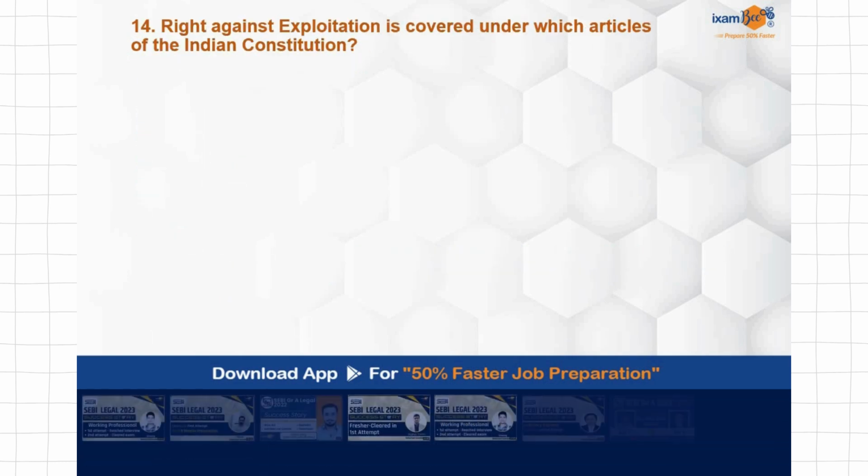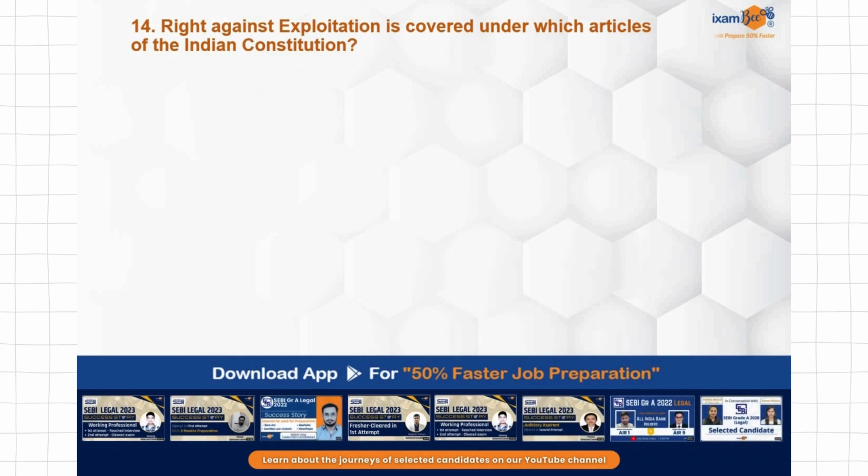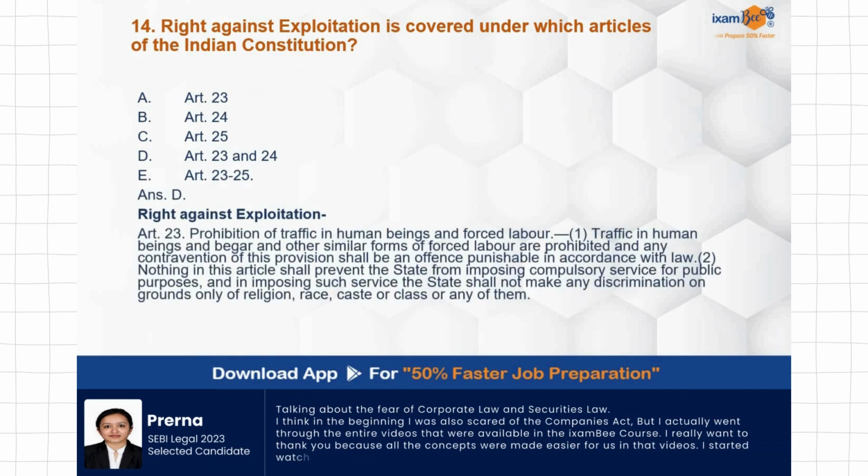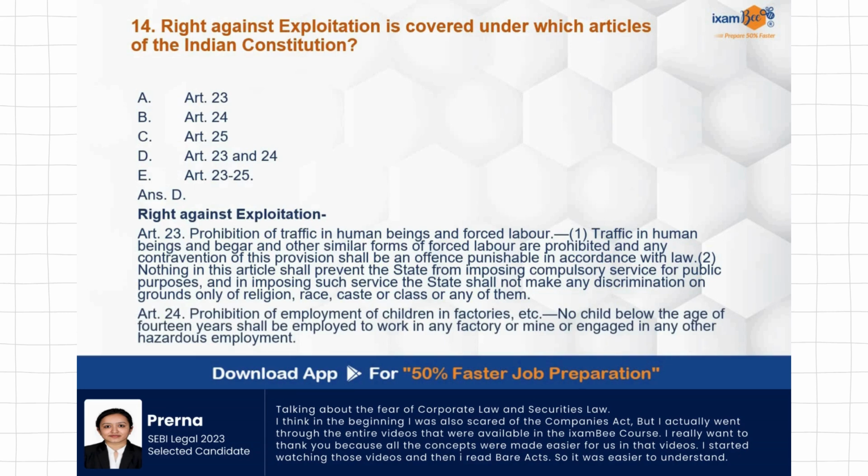Right against exploitation is covered under which articles of the Indian Constitution? 23, 24, 25, 23 and 24, 23 to 25. The correct answer is D, 23 and 24. 23 deals with prohibition of traffic in human beings and forced labor. 24 deals with prohibition of employment of children in factories. Just now we have discussed.